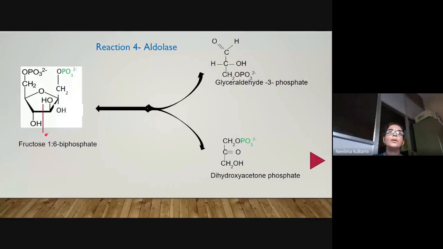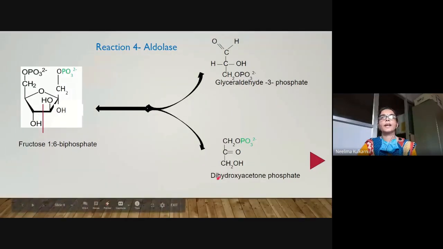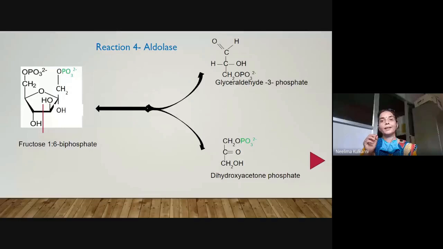Okay. So aldolase belongs to the enzyme class known as lyase. Lyases bring about cleavage. We will see enzyme classification later on. So lyases bring about cleavage, and here this molecule is broken down into two halves to give dihydroxyacetone phosphate and glyceraldehyde 3-phosphate. So in this reaction, we have seen it is a catabolic reaction. So degradation takes place in this step. Okay. So a 6 carbon sugar is converted into two 3 carbon derivatives.